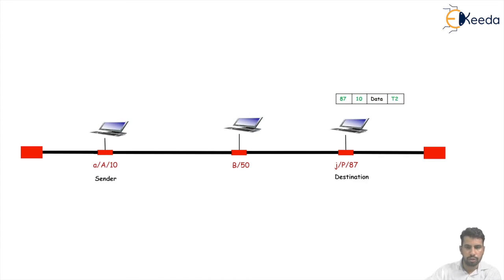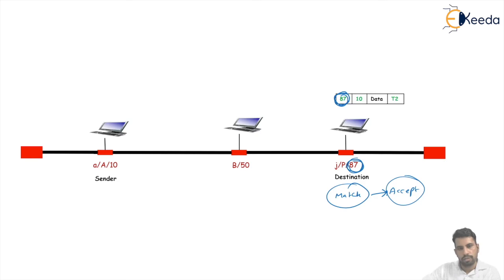Now the packet reaches this particular node. Here also we check the destination address is 87, and here also the address is 87, so the addresses match. As the address matches, this machine accepts the frame. The intended destination computer finds a match between the destination address in the frame and its own physical address. The frame is checked, the header and the trailer are dropped, and the data part is decapsulated and delivered to the upper layer.